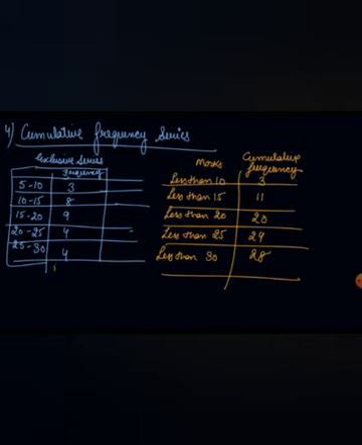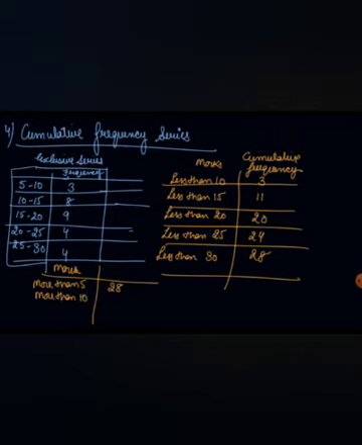Now if I say the marks, and if I say more than 5, how many students have marks more than 5? 28 students have marks more than 5. More than 10. Who have more than 10? Like 5 to 10 are less than 10. So from 28 we subtract 3, we get 25.